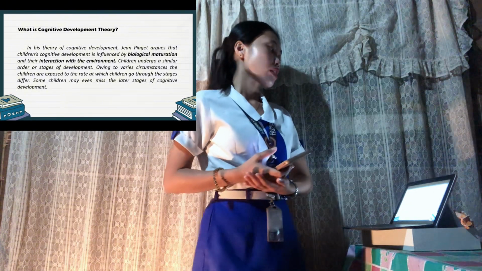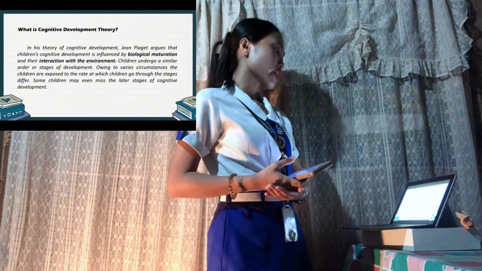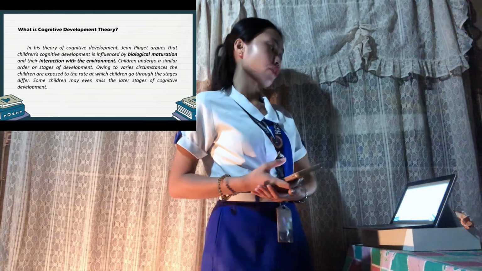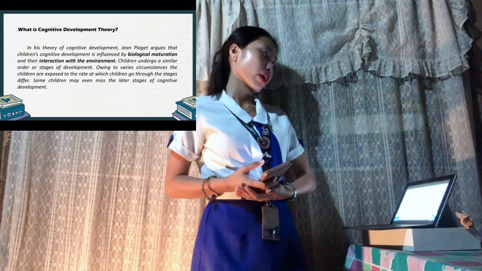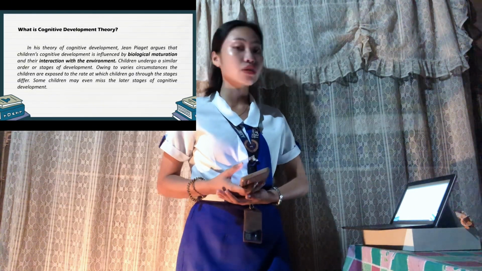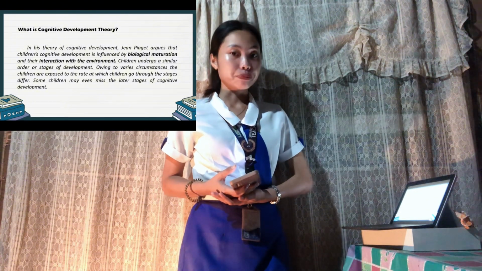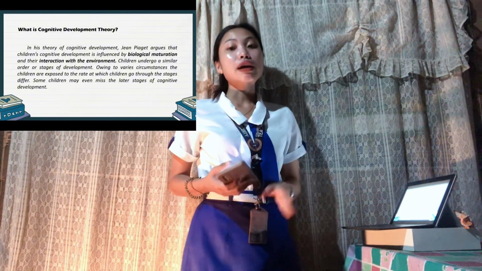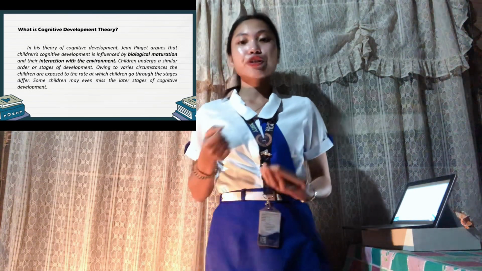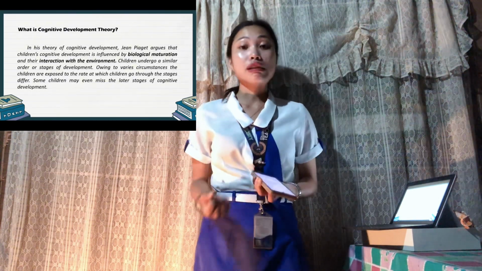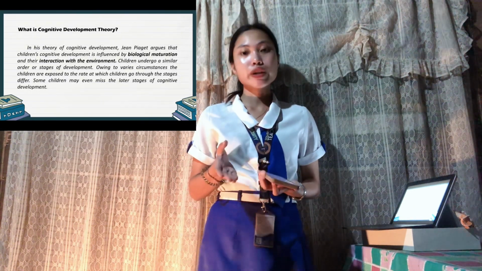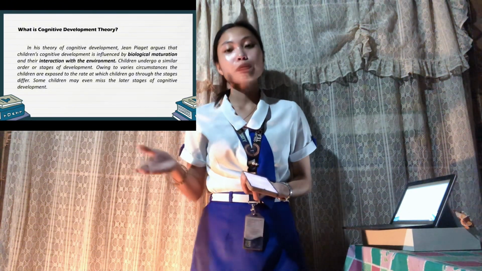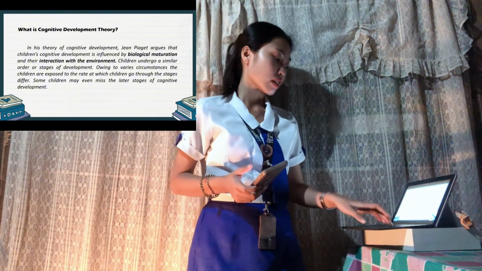Owing to various circumstances the children are exposed to, the rate at which children go through the stages differs. So some children may even miss the later stages of cognitive development. It means that children share the same order of development, but in some cases, since their experiences are different from each other, their development also differs. Next slide.